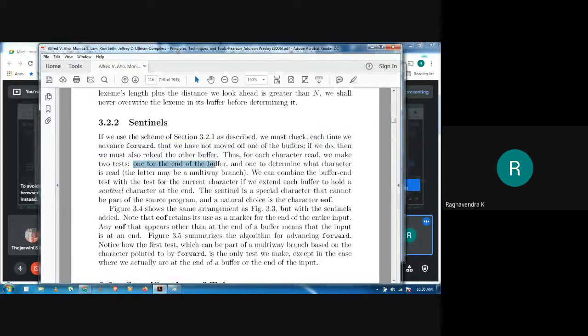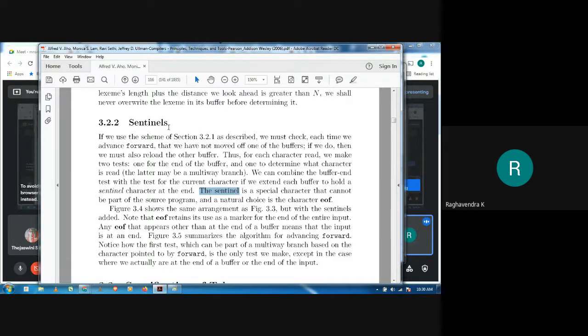One of them is for the end of the buffer, and another one is to determine what character has been read, or what is the lexeme that is currently being considered. Obviously these two things can be combined together into a multi-way branching. Since we are reading a character from the buffer, we will consider the end of the buffer also as a special character, and that special character is called a sentinel.